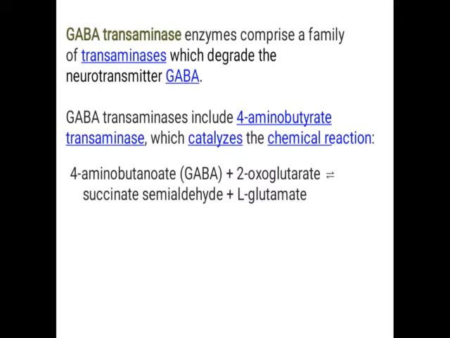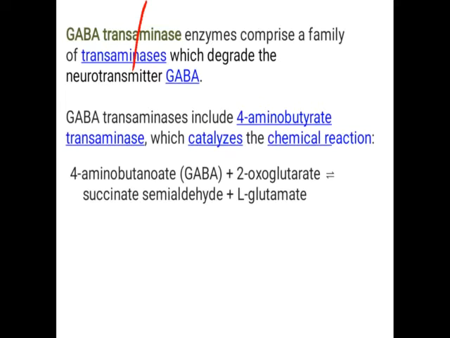Okay, so as we have discussed, GABA transaminase. So what is GABA transaminase? As the name indicates, transaminase, it is an enzyme. GABA transaminase is the enzyme. What is its function? The function of GABA transaminase is to transfer an amine group from GABA to another compound. In this way, the metabolism of GABA takes place.